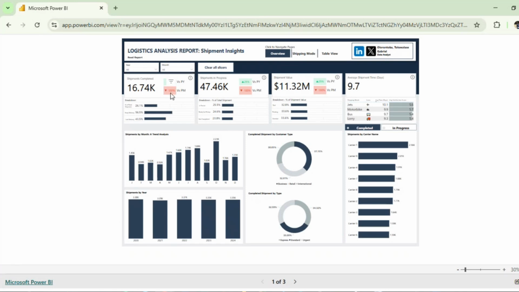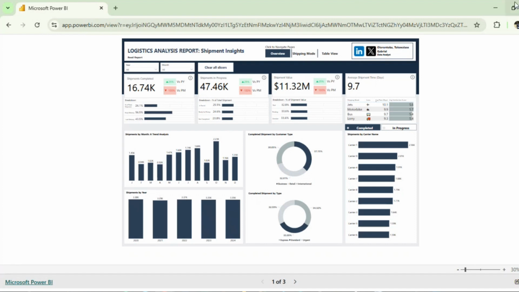We'll go to our data and see the total shipment that was completed, the shipment in progress we have, because we have some shipments ready for pickup. We have some that are not even started, they're not yet completed, probably because of logistic operational issues, and there are some that are in transit. So I just categorize all of them as shipment in progress, and then we have shipment value, and then we have average shipment time. So from here we understand that we're likely going to have our first few